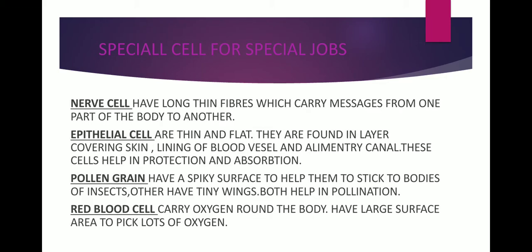Special cells for special jobs. Let's see how different kinds of cells are present for different functions. First is the nerve cell. It has thin fibers which carry messages from one part of the body to another. Nerve cells are very important cells in the body because they carry messages from the brain to the other parts of the body. If we have to walk, first the message goes to our brain through the motor neurons. So the nerve cell is a very important cell.